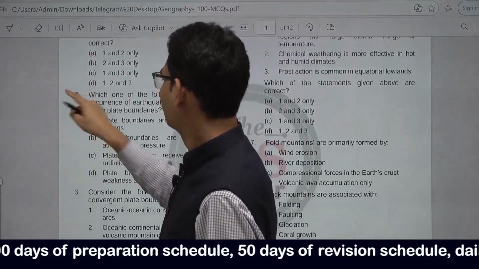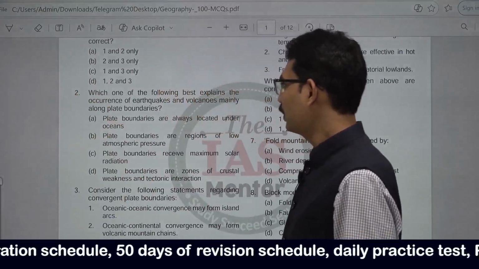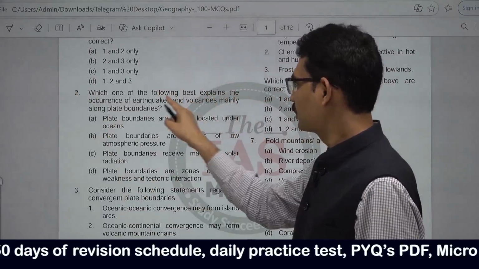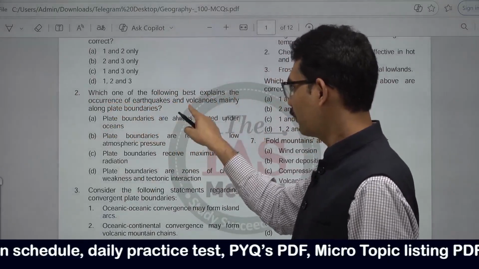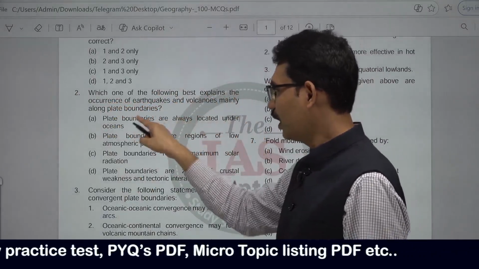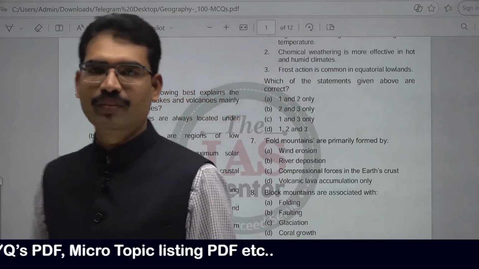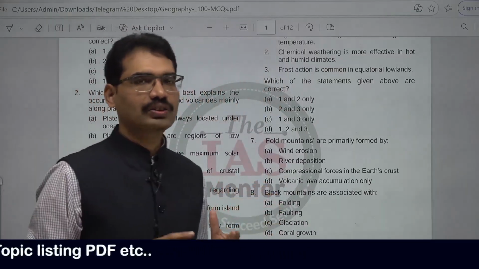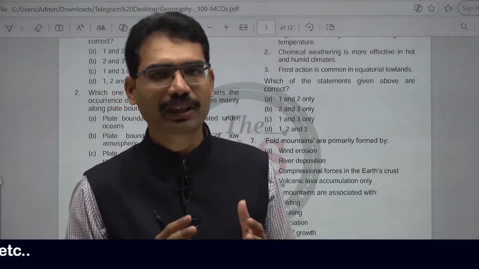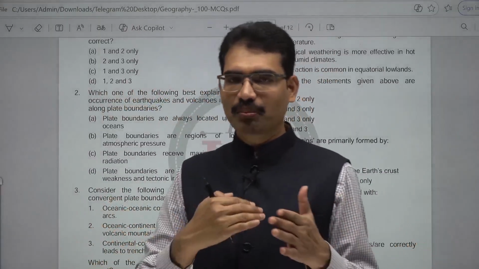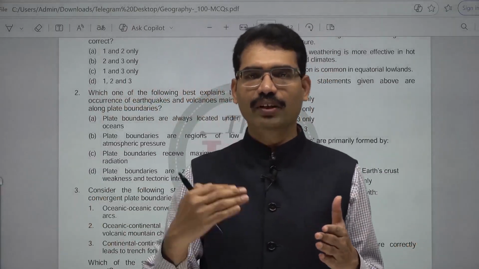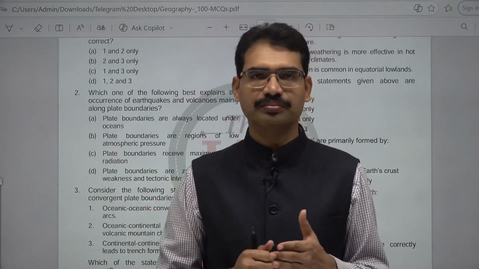Which one of the following best explains the occurrence of earthquakes and volcanoes mainly along plate boundaries? The entire lithosphere is divided into so many plates, and the movement of these plates causes various earthquakes and volcanoes.